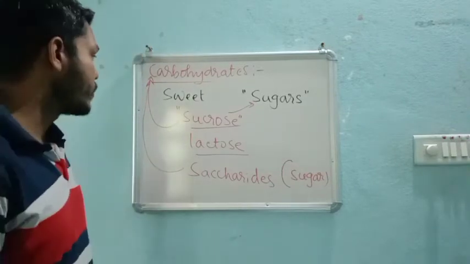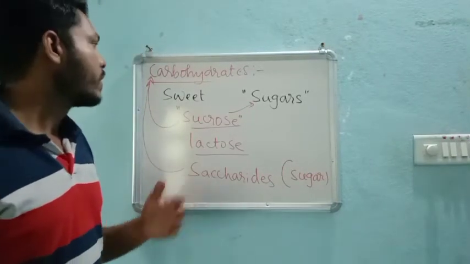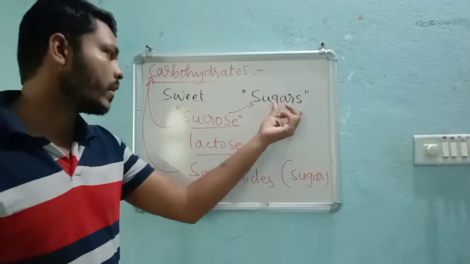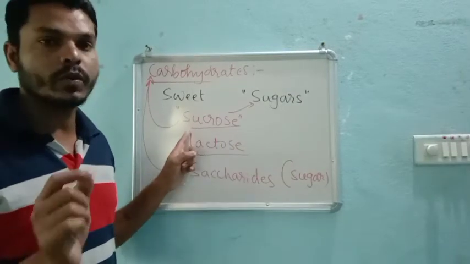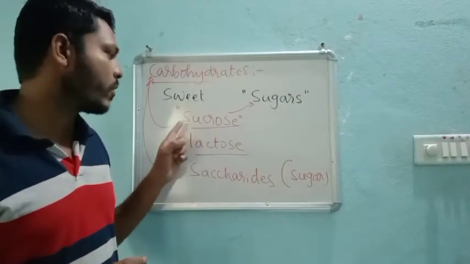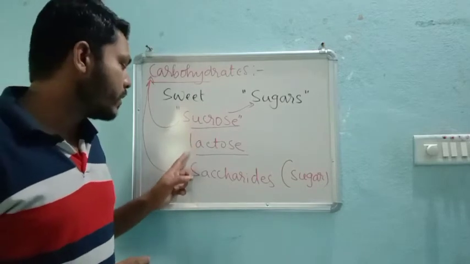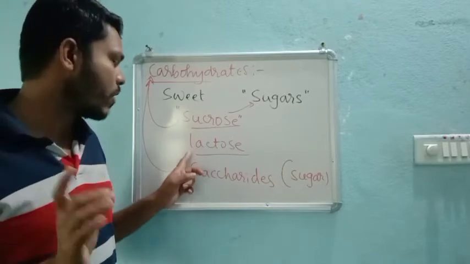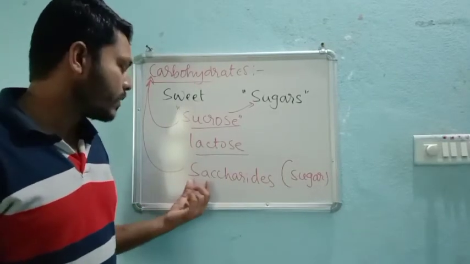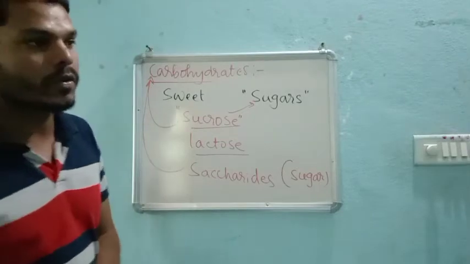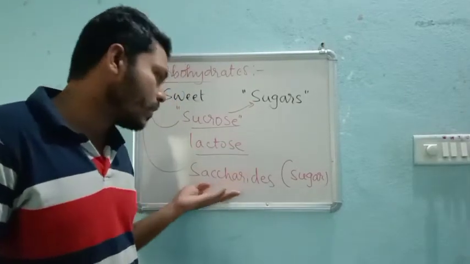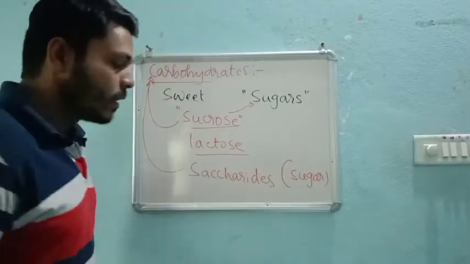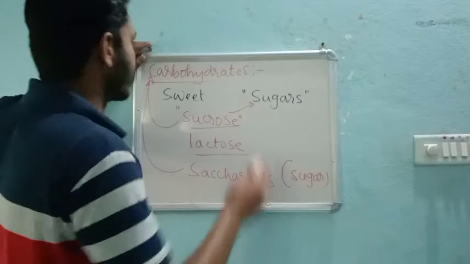We had a definition as well as some characteristics. Carbohydrates, if they are sweet in taste, are called sugars. The sugar commonly used in our homes domestically is sucrose, and the carbohydrate present in cow milk is lactose. These carbohydrates are also called saccharides, a Greek word which means sugars, right? Next, the classification of carbohydrates.